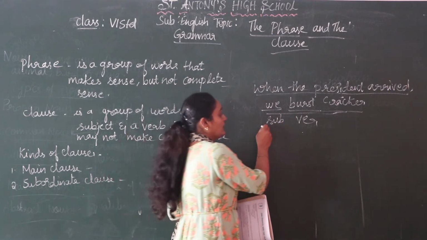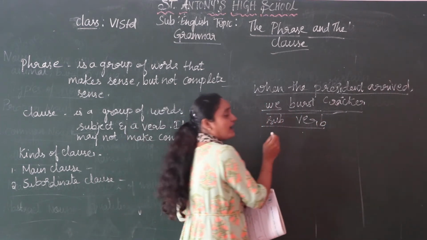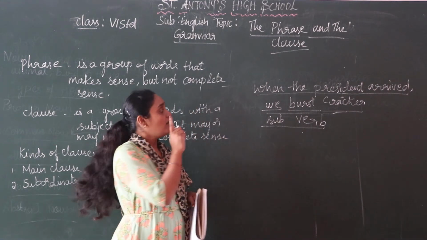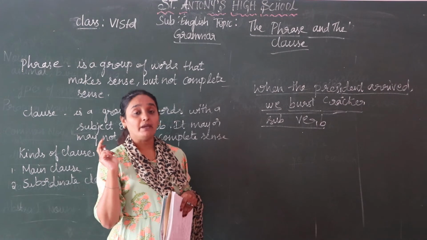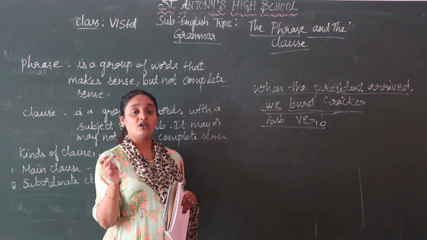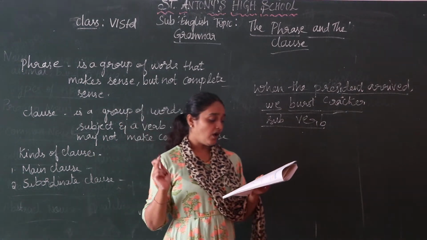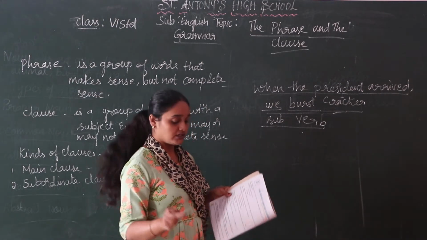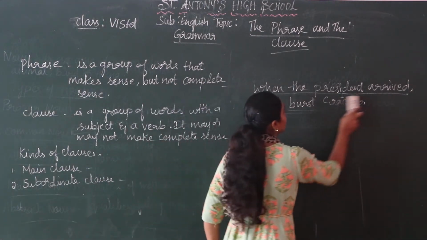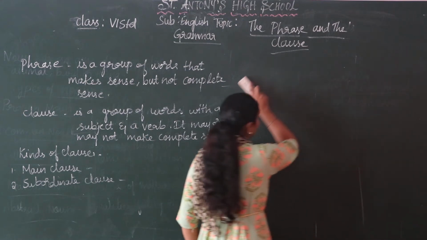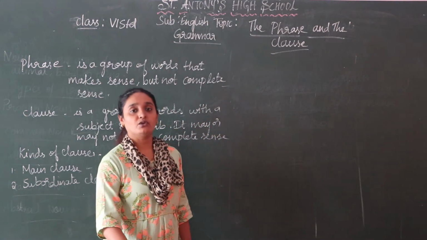So we have both subject and verb in one single sentence. So it is known as what? Main clause. It is known as main clause or independent clause or principal clause. Understood, children? Where you have both subject and verb in a sentence, it is known as main clause. Understood? Next.